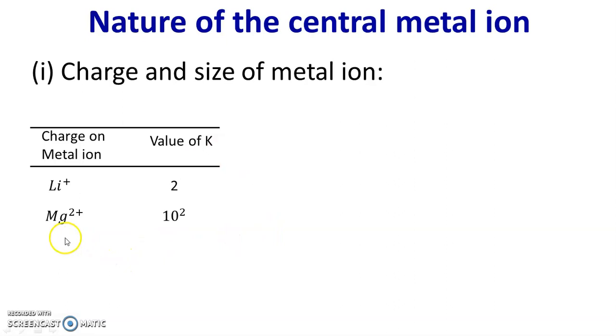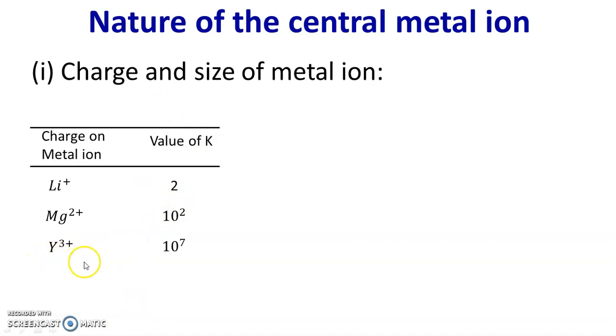Now consider another metal ion, Mg2 plus. Here the positive charge is doubled. As the positive charge is doubled, the value of K is also more, it is 10⁻². It means when we compare the stability of hydroxo complexes of lithium and magnesium, from lithium to magnesium the positive charge increases, and therefore the value of K, that is the stability constant, also increases, and the stability of the hydroxo complexes also increases. It is directly proportional to the value of K.